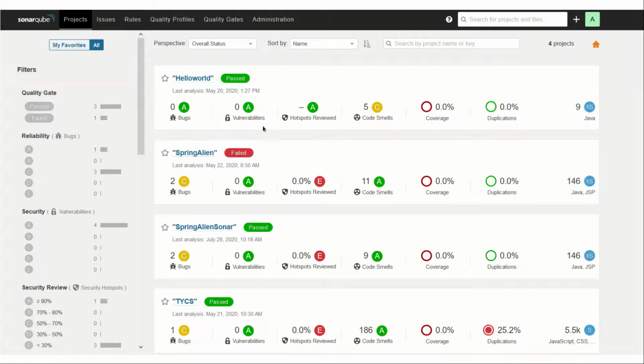It will show which is passed, like you can say Spring Alien is failed. So that's how it enforces us to follow some conventions. So this is how a report is generated.